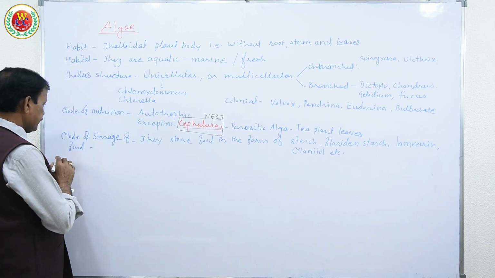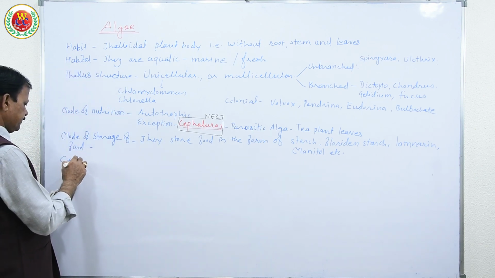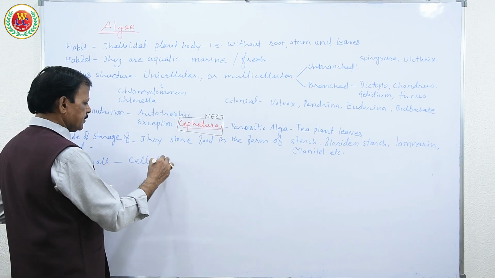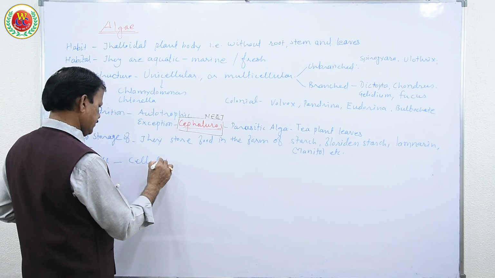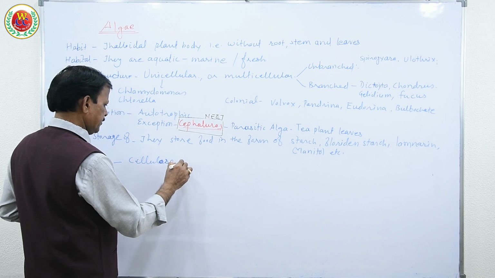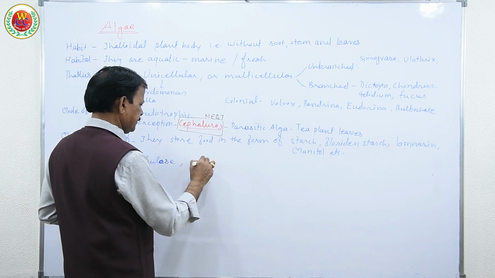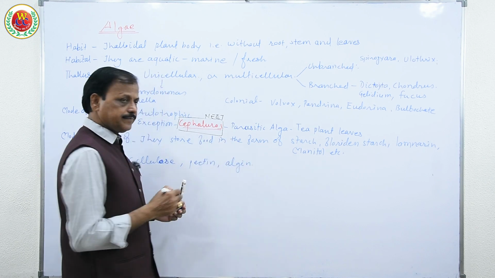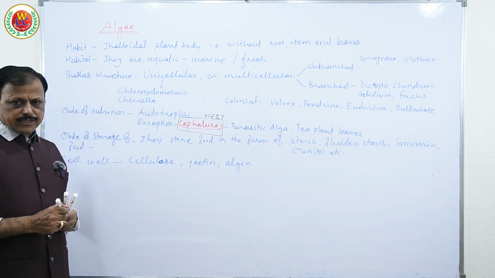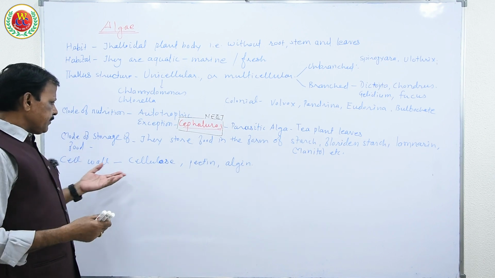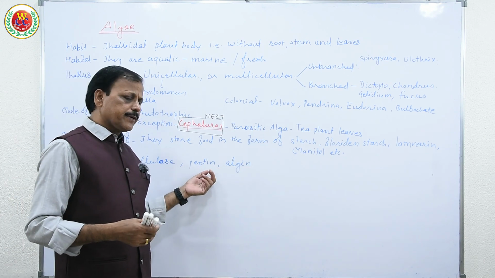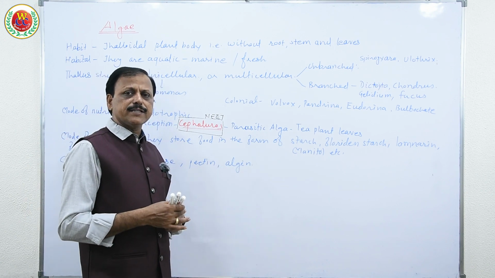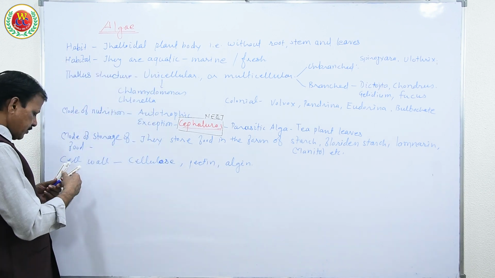Their cell wall is made up of cellulose, pectin, and maybe in some cases algin deposited in addition to that. So they have this cell wall made up of cellulose, pectin, like higher plants, hemicellulose, cellulose. In addition to that, some of the algae have algin over the cell wall.